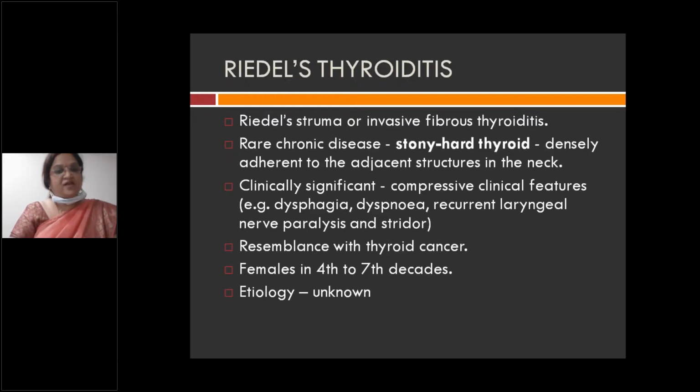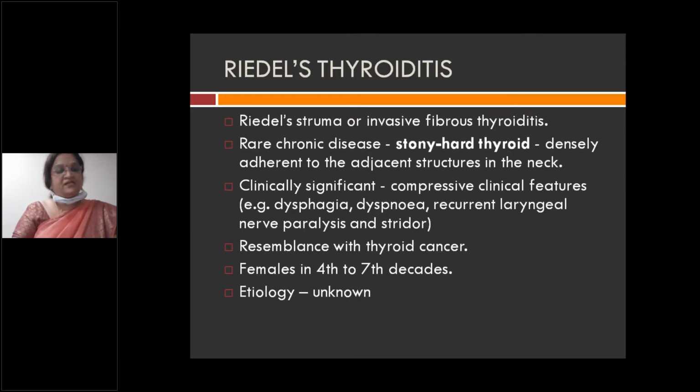Because the thyroid is very fibrous and stony hard, it compresses surrounding structures like the trachea and esophagus, leading to dysphagia, dyspnea, and recurrent laryngeal nerve paralysis.